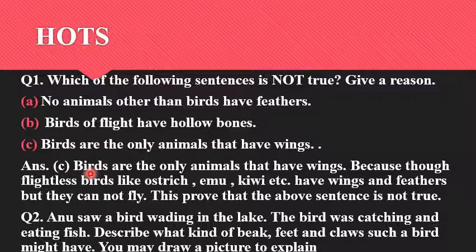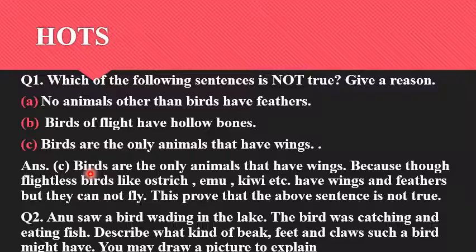And third sentence, birds are the only animals that have wings. If you remember, children, while the introduction of this chapter, I ask you one of the question, which living thing can fly in the sky? And answer was yes, birds, then bats, and even insects also can fly.